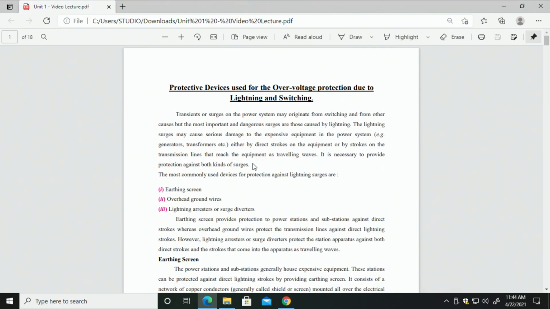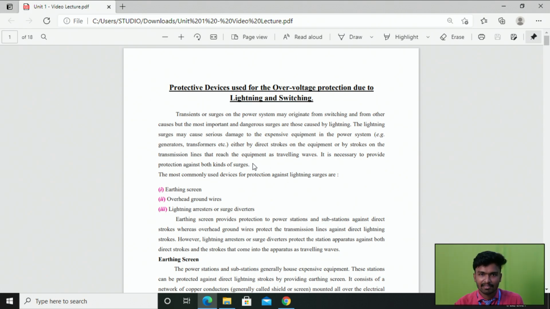Today we are going to discuss the topic of protection against lightning. What are the devices we are going to use in order to protect our circuits from lightning and switching? Let us discuss. Switching is suddenly switching on all the devices or suddenly switching off all the devices. This will create a transient surge on your power system, right? And coming to the external causes, that is lightning, which occurs due to external causes, right?